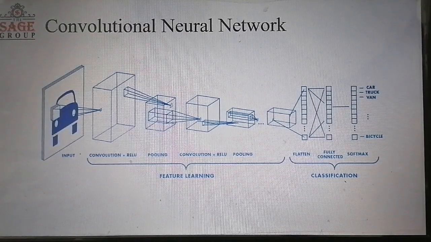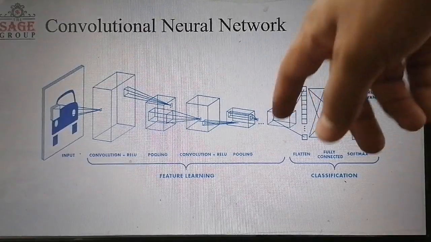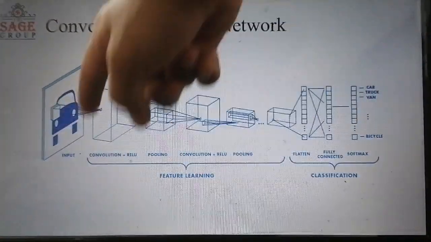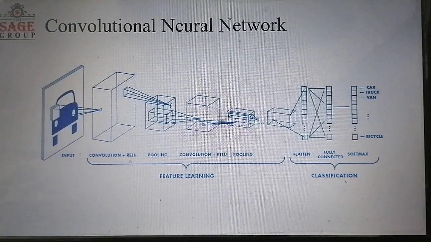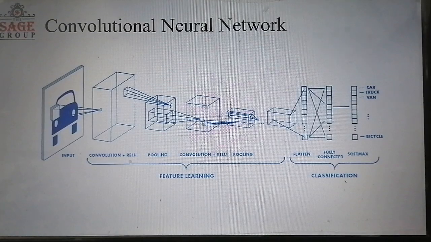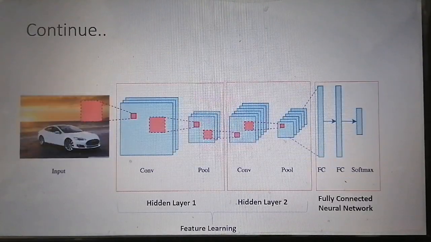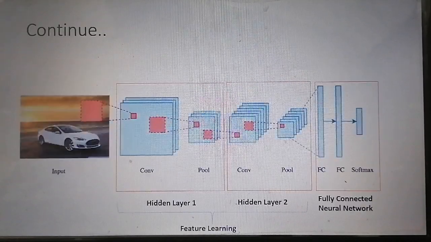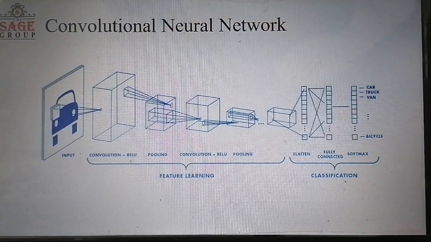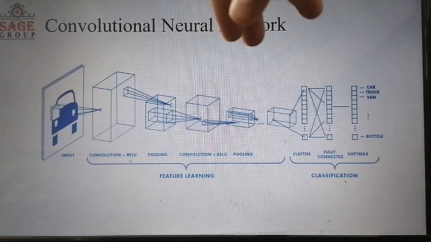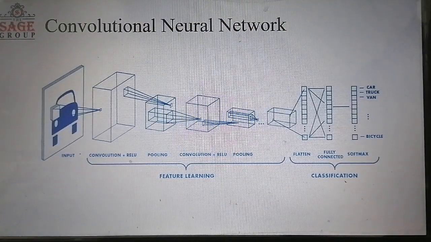This part is added in the convolutional neural network, which is different from the multilayer perceptron. So let's see what feature learning is. Feature learning is further divided into two parts. One is the convolution operation and another one is the pooling operation.